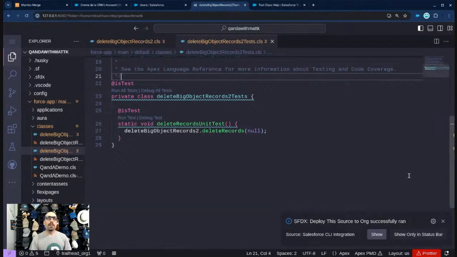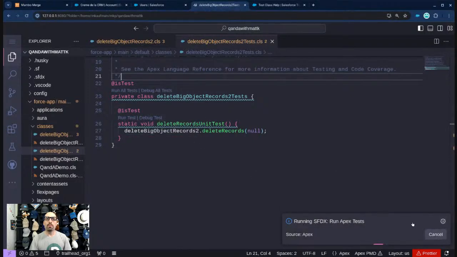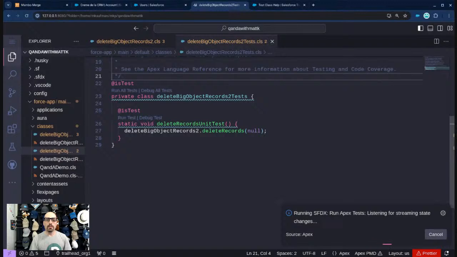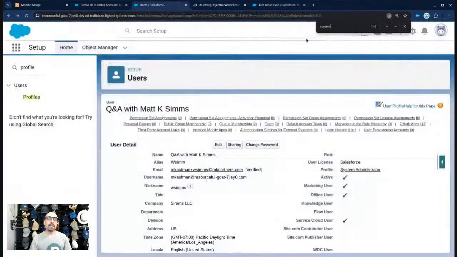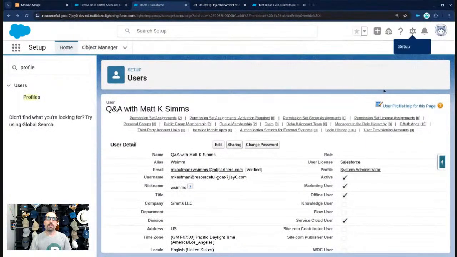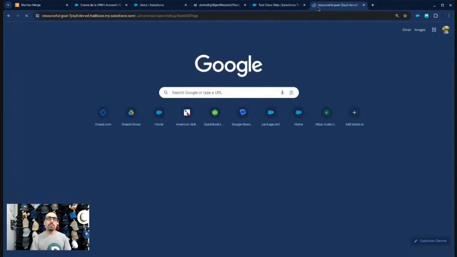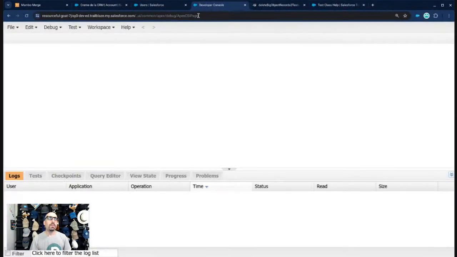Okay, so that's saved. Now there's a couple of ways we can run these tests, right? We can run it right here. We can say run all tests right in VS Code, and I'll do that. And then we'll run it a different way as well via the web UI. So this is running right now. And it's taking a while. So while that's running, let's come back here. I'm going to go ahead and open up the developer console and then grab the URL for the developer console and paste it into this window so you all can see it at home.